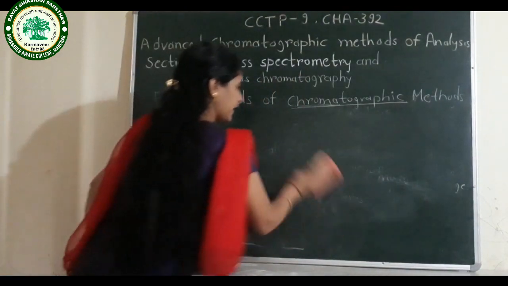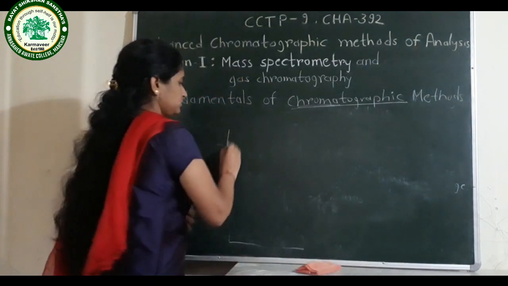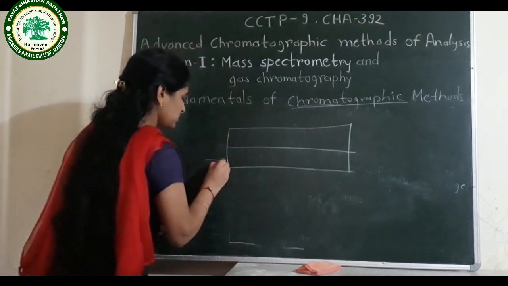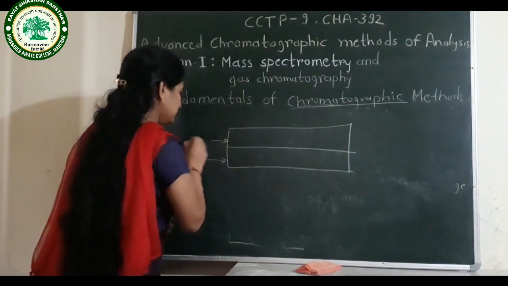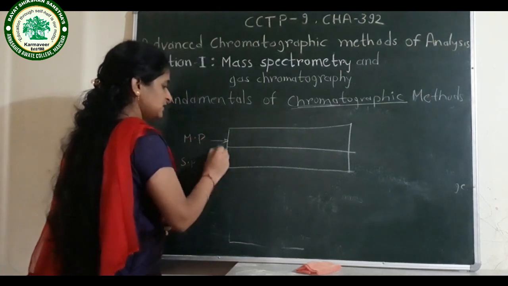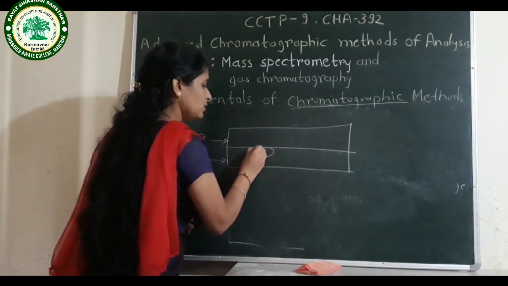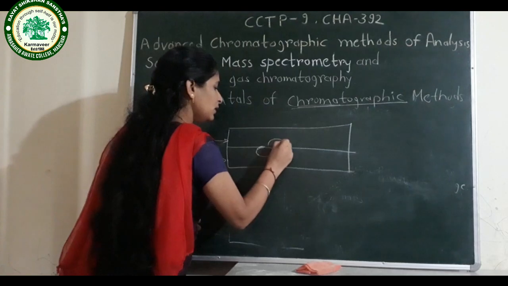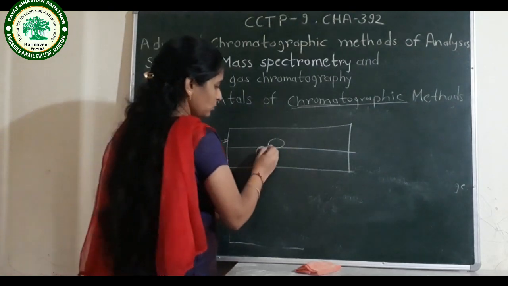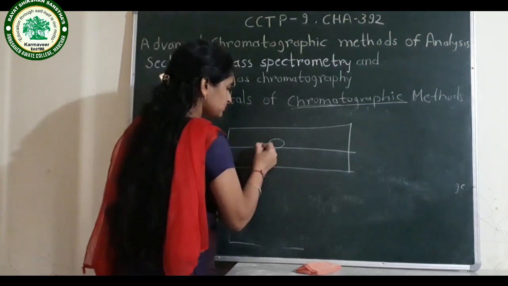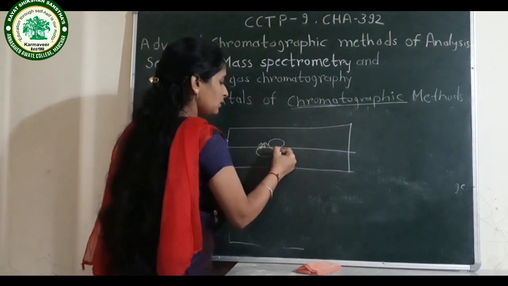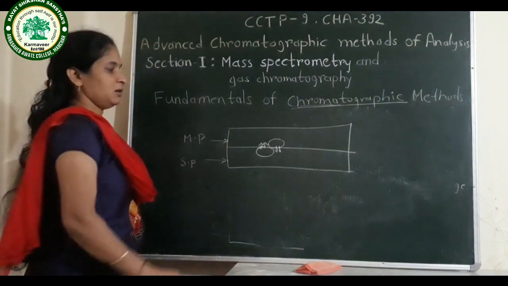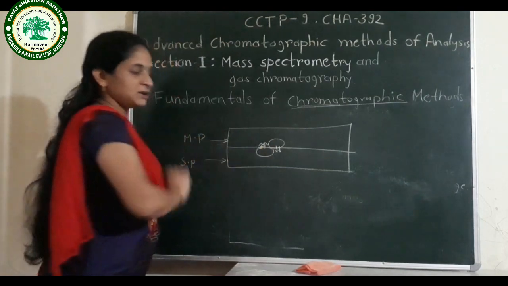Okay, now we can see one diagram of the interaction of the stationary phase and mobile phase. Suppose this is the stationary phase and this is the mobile phase. This stationary phase is steady and this mobile phase is moving. These are the components of the stationary phase, and suppose this is the component of the mobile phase. This mobile phase contains the various components from the mixture. They carry these components over the stationary phase.